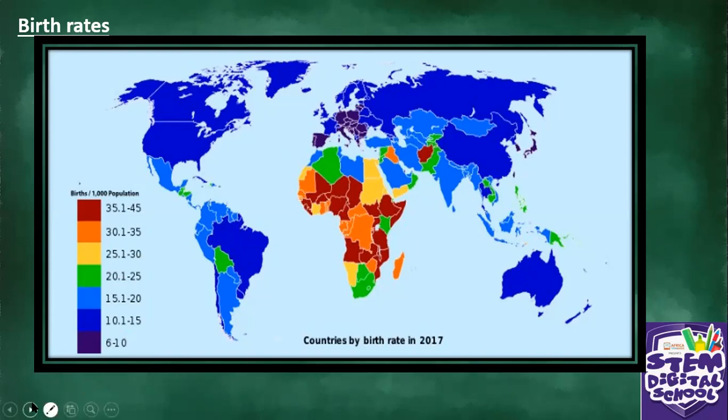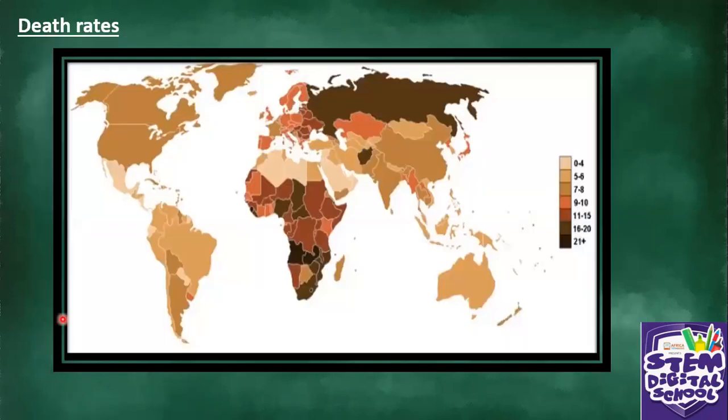Okay, class 7th. And then death rate: on this diagram, you can see as well, Africa has got high death rate. You can see this color, 21+%.